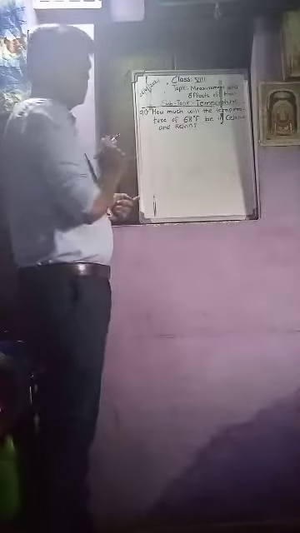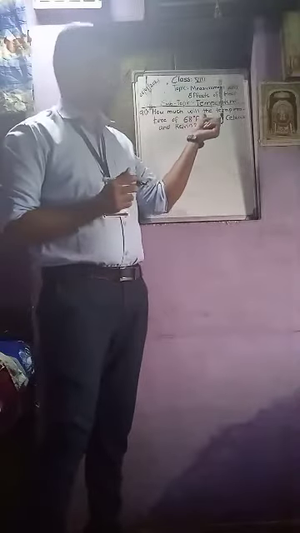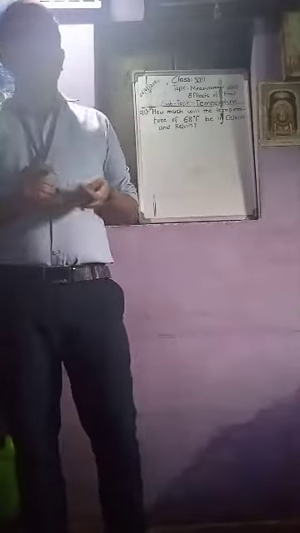Here is one question. What will be the temperature of 68 degrees Fahrenheit in Celsius and Kelvin? The temperature is given in Fahrenheit.